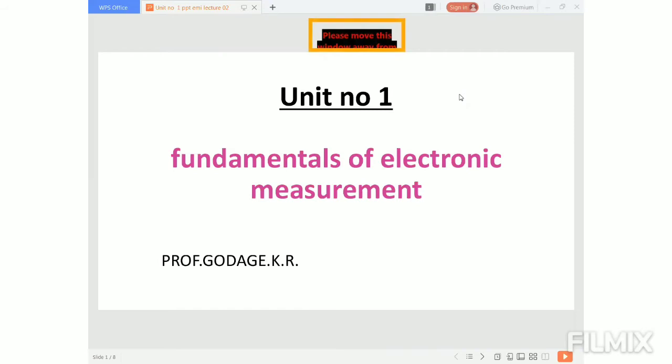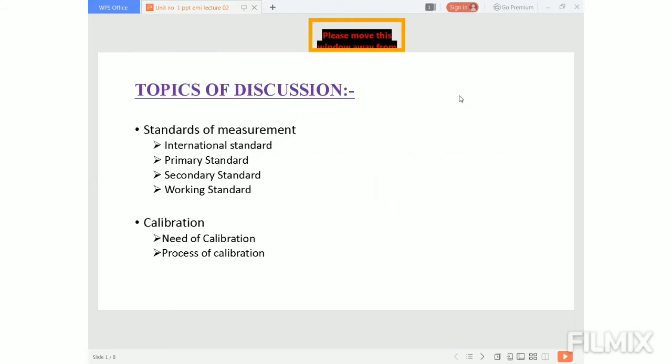So in this session we are going to study our first unit, that is the fundamentals of electronic measurement. Today's topics of discussion are the standards of measurement and calibration. There are four standards of measurement. The first standard is the international standard, the second one is the primary standard, the third one is the secondary standard, and the last one is the working standard.